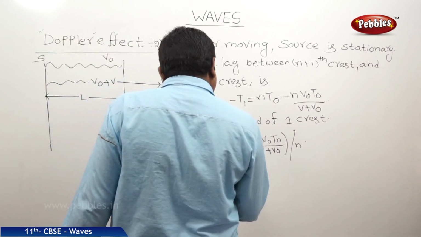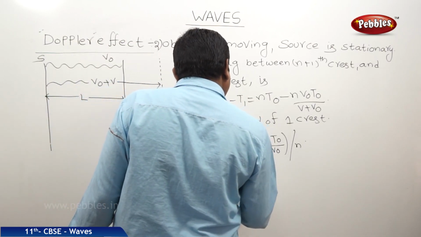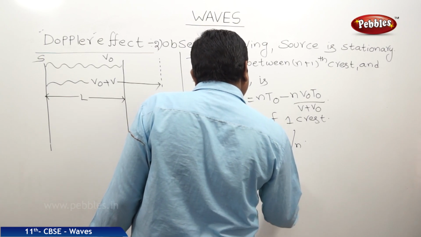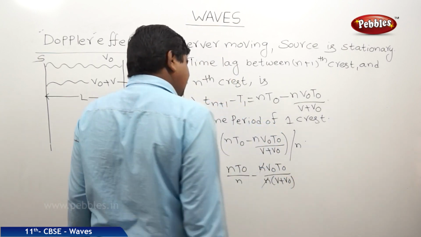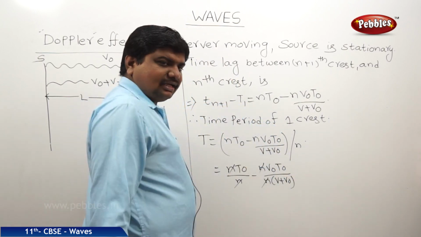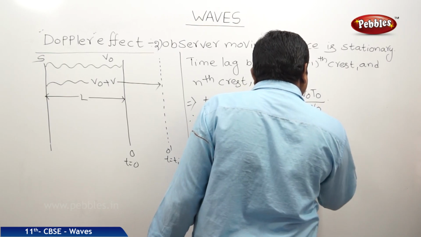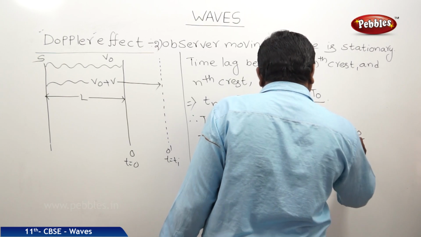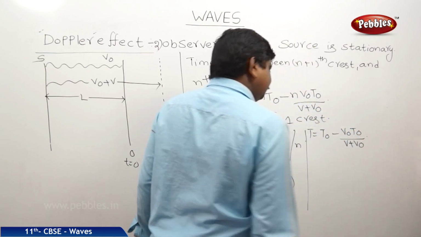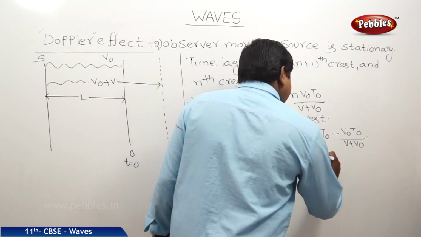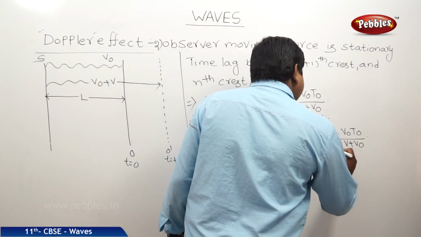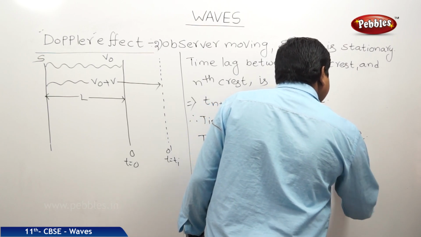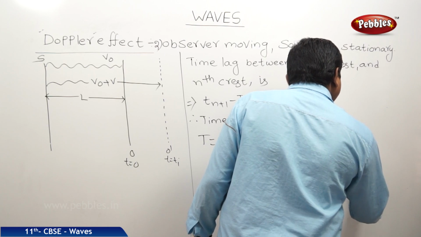This can be written as n T0 by n minus n V0 T0 by n into V plus V0. N and n get cancelled. Therefore, T is equal to T0 minus V0 T0 by V plus V0. Taking T0 as common, T is equal to T0 into 1 minus V0 by V plus V0.